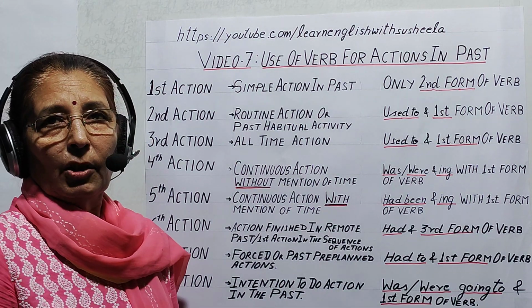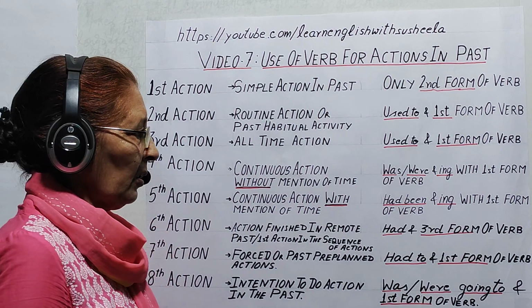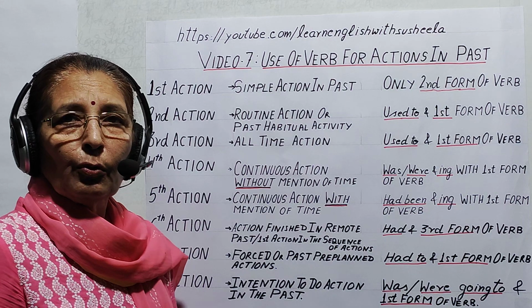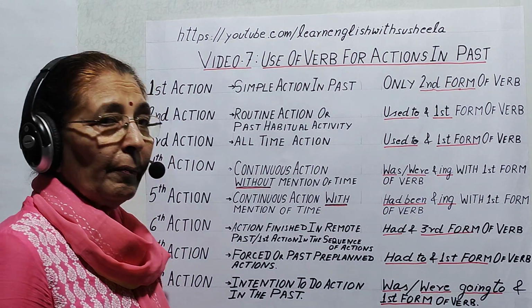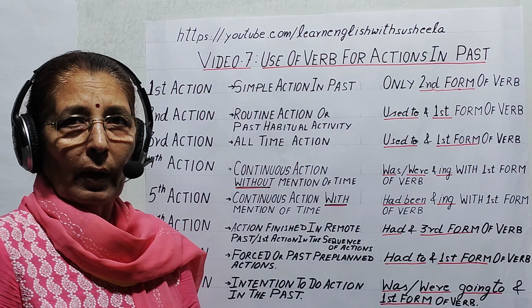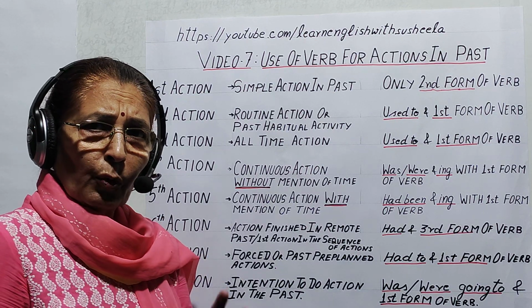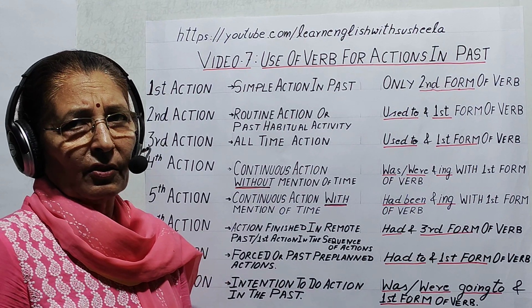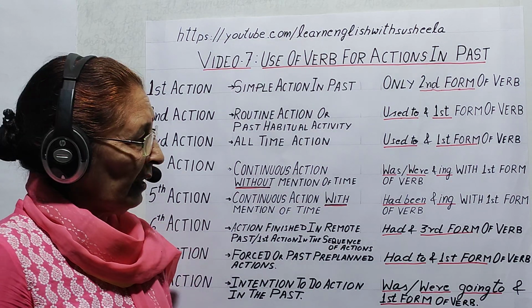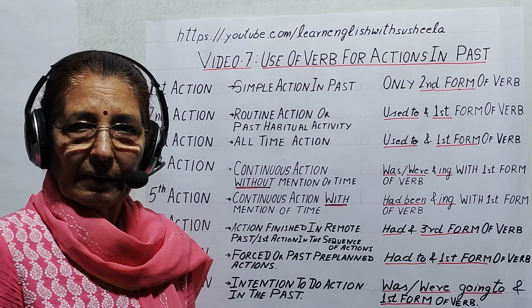All these three, they show completion of action in the past, and they can be used this way. I give you one example. He did go to the office. Did go, I am saying, just to put special stress on the action. He did go to the office, typed letters, submitted to the officer, and came back.